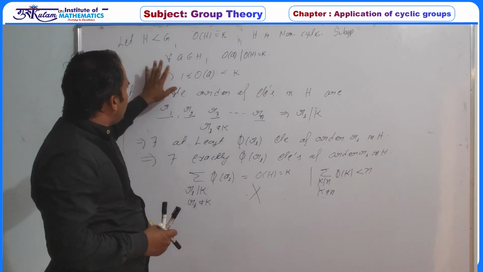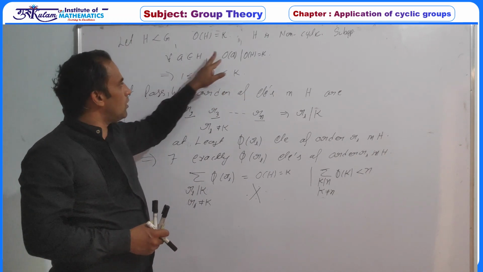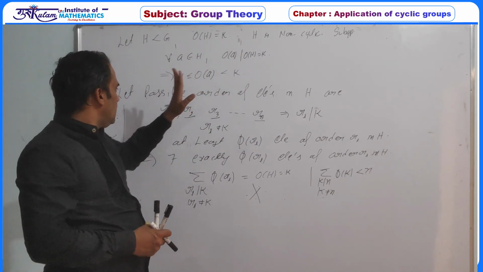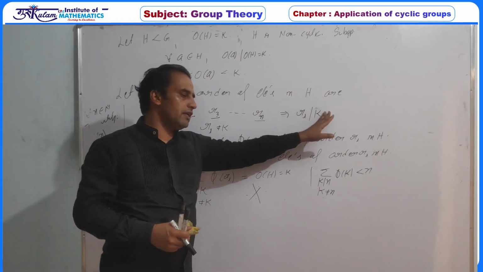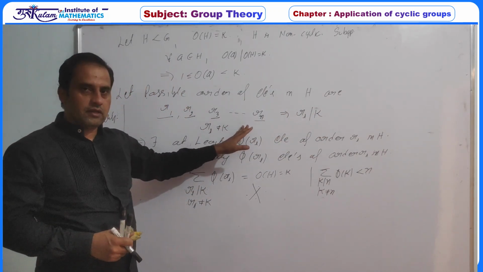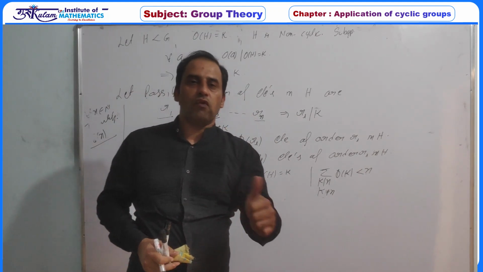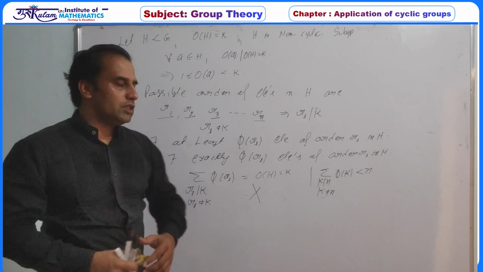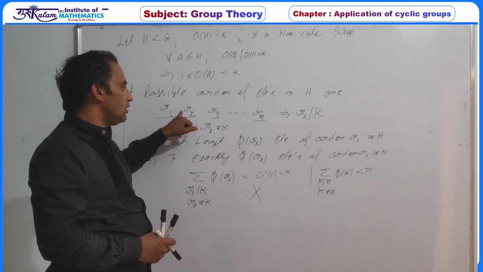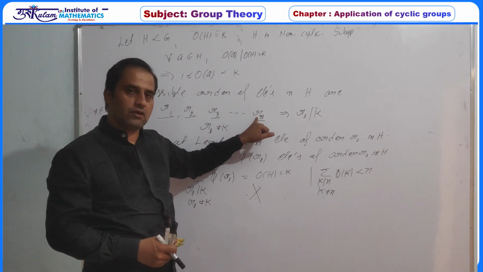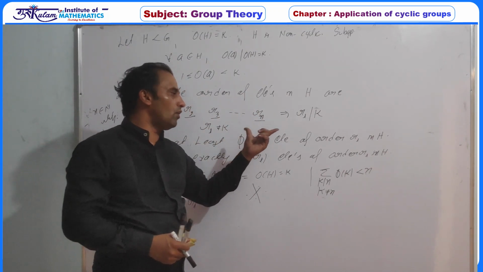So the possible order of every element in H is strictly less than K and greater than or equal to 1, and the order of every element divides K. Let the possible orders be R1, R2, R3, up to Rn; definitely Ri divides K and Ri is never equal to K. And in any group, if there is at least one element of order K, then there are at least phi(K) elements of order K. So based on that property, H has at least phi(R1) elements of order R1, phi(R2) elements of order R2, and phi(Rn) elements of order Rn. That is, for each i there are at least phi(Ri) elements of order Ri.